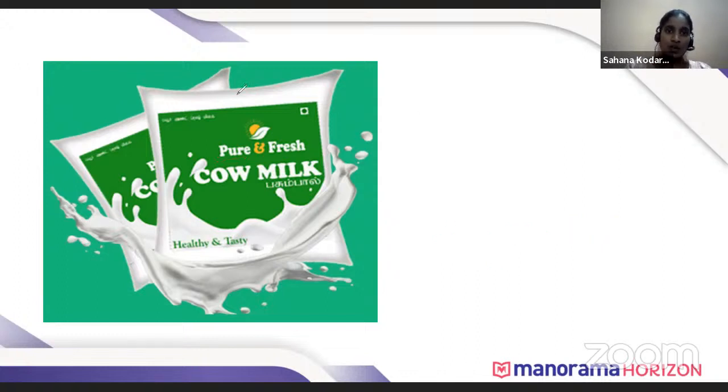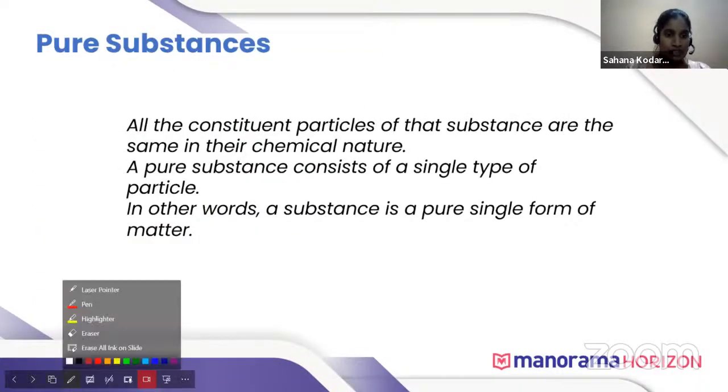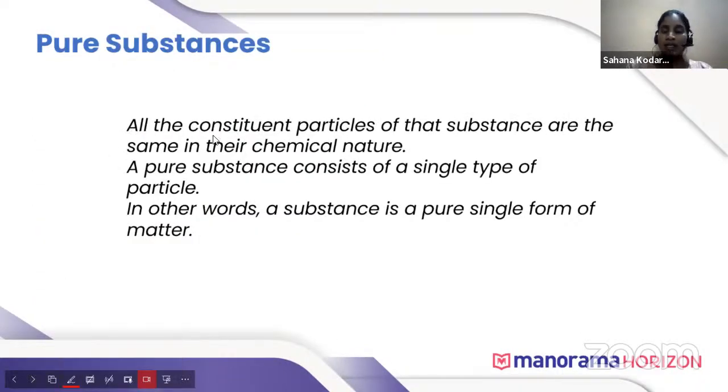So now we will see what is meant by pure substance. In a pure substance, the constituent particles of that substance are the same in their chemical nature. Means if the constituent particles of the substance have the same chemical nature, then that is considered a pure substance. A pure substance consists of a single type of particle. In other words, a substance is a pure single form of matter.